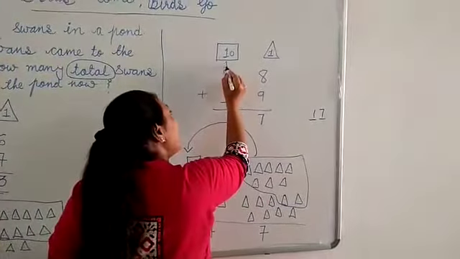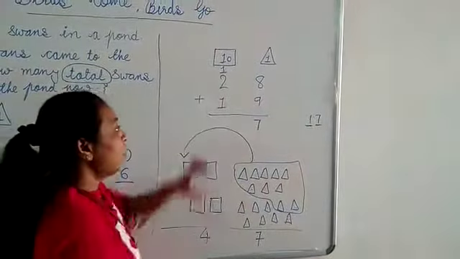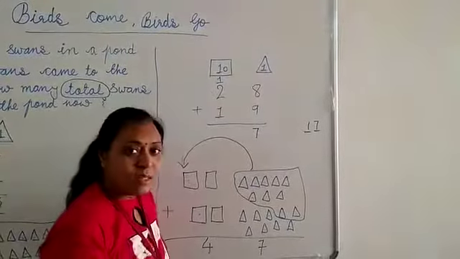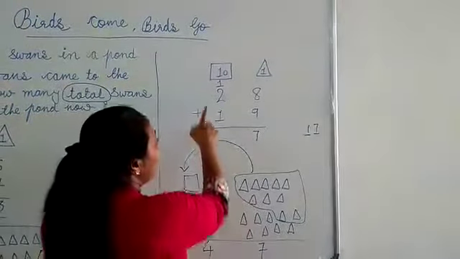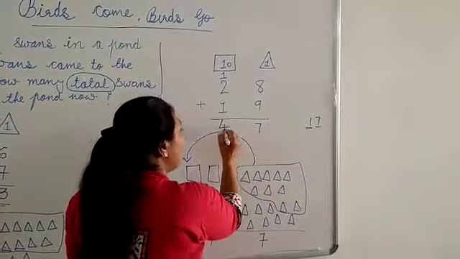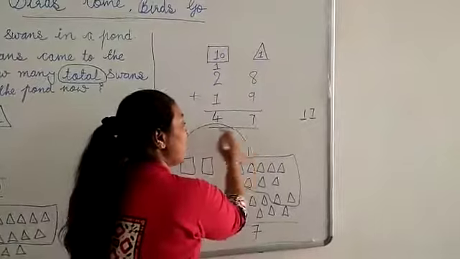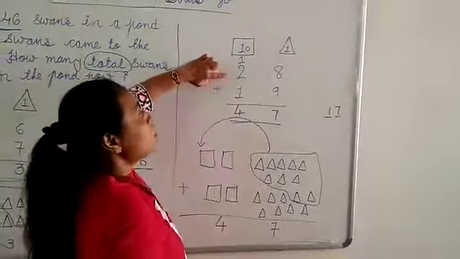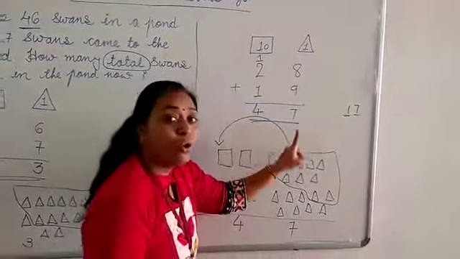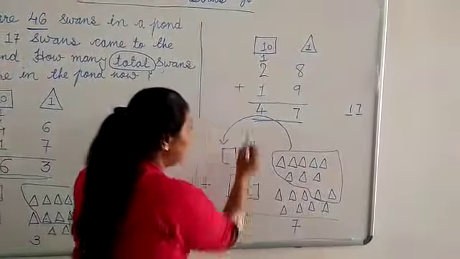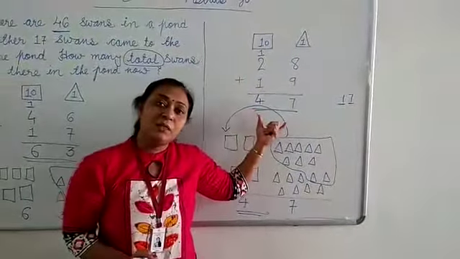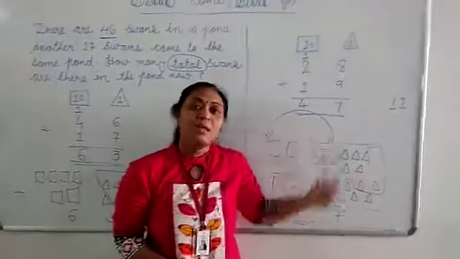Now I shall make the total of these 3 numbers. 1 plus 2 is equal to 3, and 3 plus 1 is equal to 4. So the number is 47. So you can say 28 plus 19 is equal to 47. You can tell your answers. Here also 47, and here too your answer is 47. Thank you so much.